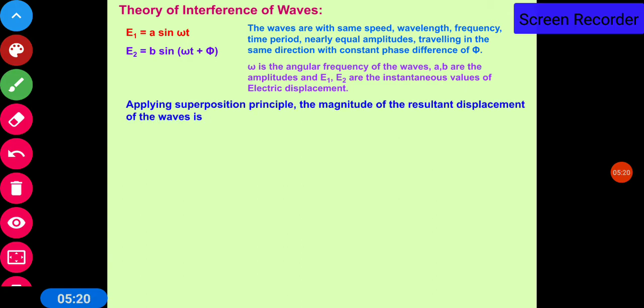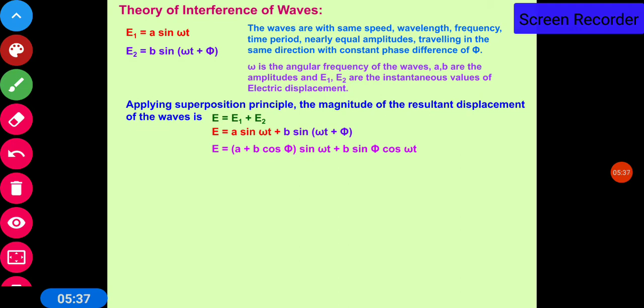Now, applying the superposition principle, the resultant displacement of the wave is E is equal to E1 plus E2. So E is equal to A sin omega t plus B sin (omega t plus phi).